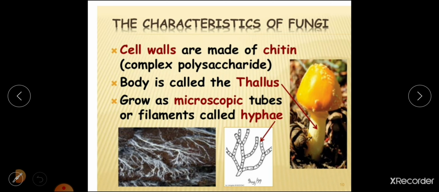They grow as microscopic tubes or filaments called hyphae. Here it is. You can see this entire single branch-like structure, we are going to call it hyphae. When it forms a complete mesh-like structure, this entire thing we are going to call mycelium. Okay.